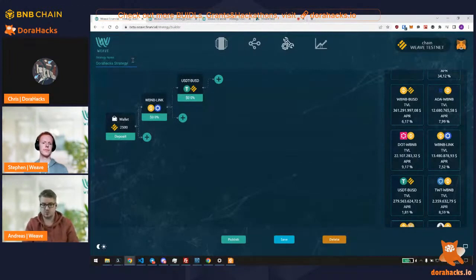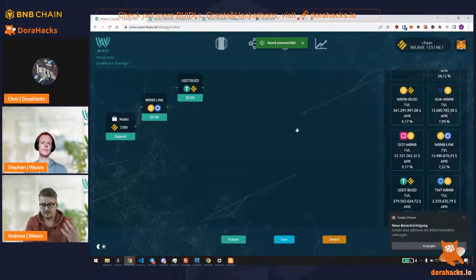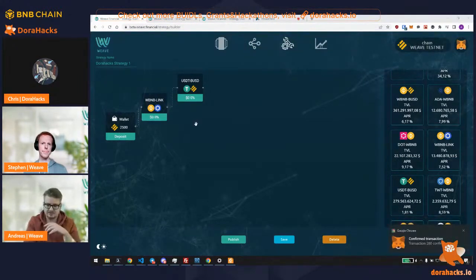We create the liquidity pair, we deposit the pair, and you have one single space where you can see everything. So for example, we can name our strategy, we can save it, we can publish our strategy, which basically creates a smart contract on our backend, including everything necessary for interacting with the platforms you decided on. We have only the required code for interacting with the platforms you selected, so the deployed smart contract itself is quite small, with as little overhead as possible. We can then deploy the smart contract. As you can see, the smart contract got deployed.